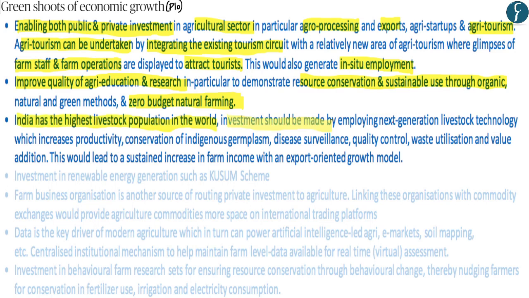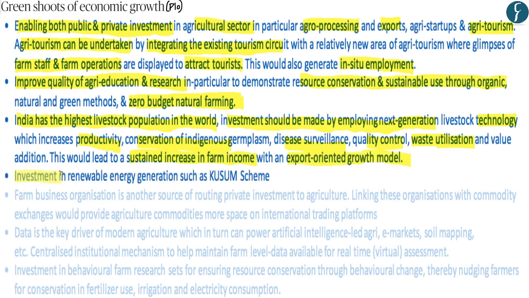Now, as some of you may know, India has the largest livestock population within the world. And according to the author, investment should be made by employing next generation technology, which increases productivity, conservation of indigenous breeds, disease surveillance among the livestock, quality control, and utilization of the waste which has been produced by the livestock, whereby investment within all of these technology based measures would lead to a sustained increase in farm income. And apart from this, an export oriented growth model can be undertaken so as to improve the livestock sector within India.